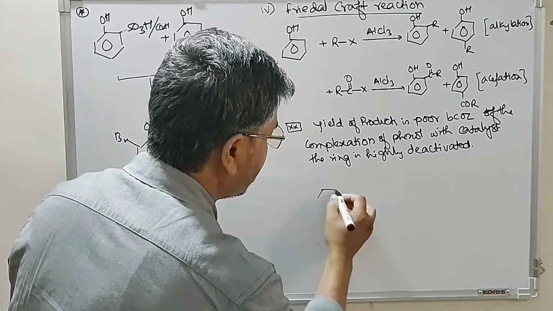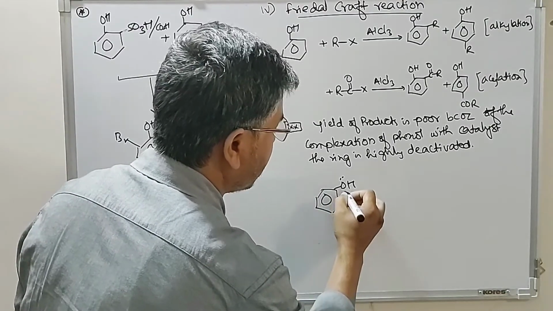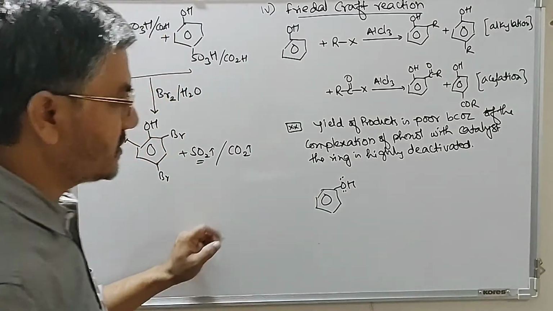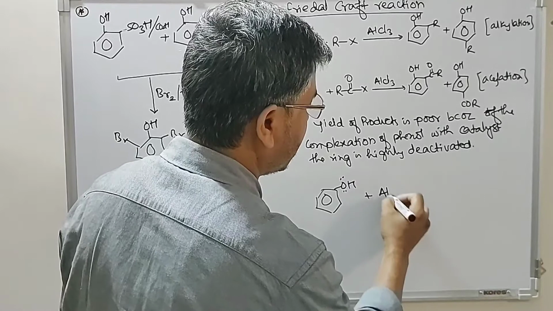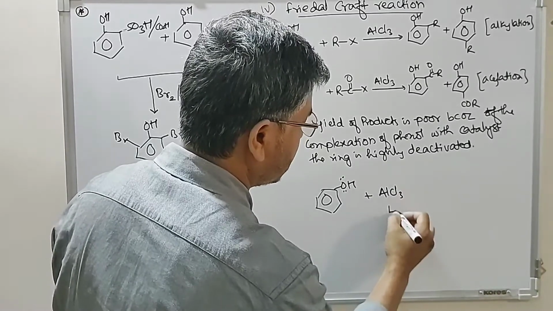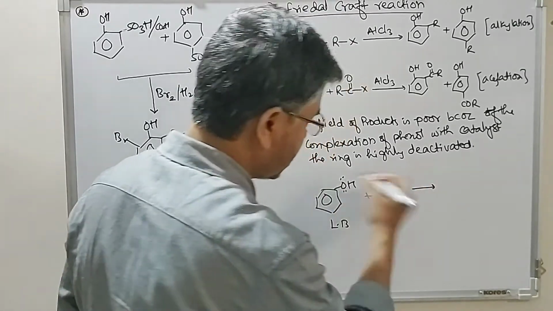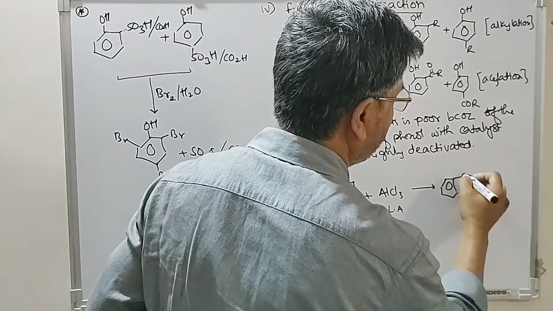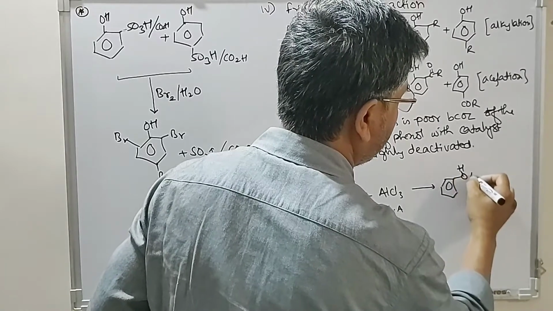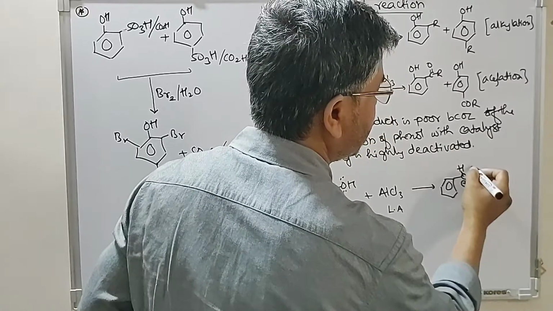So we have this phenol. Look at this, oxygen is having 2 lone pairs of electrons. So this is a Lewis base. So this combines with AlCl3. This is the Lewis acid, this is the Lewis base. So first this forms a complex with AlCl3.